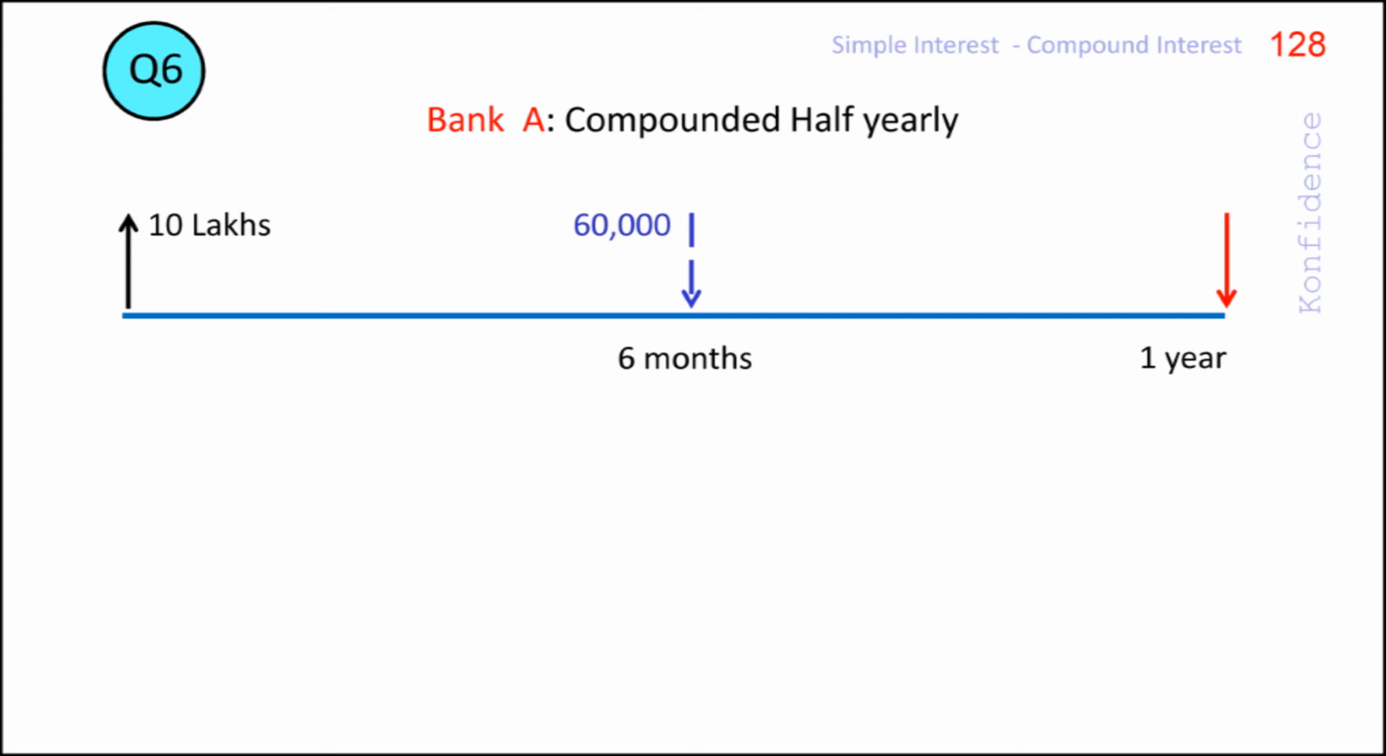So the interest for the next 6 months equals 10 lakh 60,000 into 0.06, or 63,600 rupees. So the total interest for the year equals 60,000 plus 63,600, which is 1,23,600. And the total amount for repayment will be principal plus total interest, which is 10 lakh plus 60,000 plus 63,600, or 11 lakh 23,600.